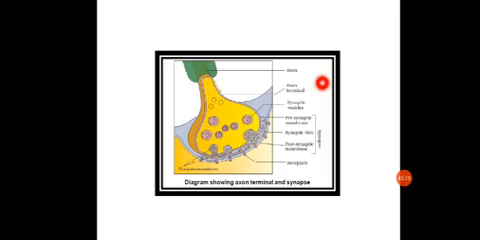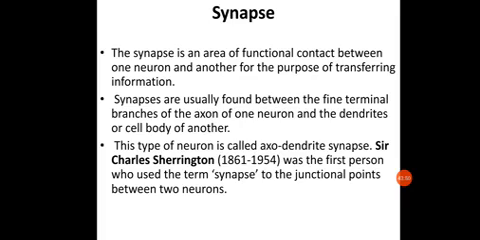This is the terminal of the axon, and over there the axon terminal will have the synaptic knob we had seen in the structure of the neuron. That synaptic knob is a bulbous structure present at the terminal part of the axon, so it is called a synaptic knob or synaptic bulb. Synapses are usually found between the fine terminal branches of the axon of one neuron and the dendrites or the cell body of another.